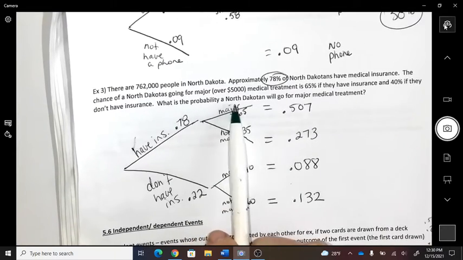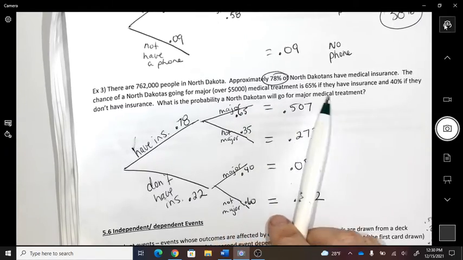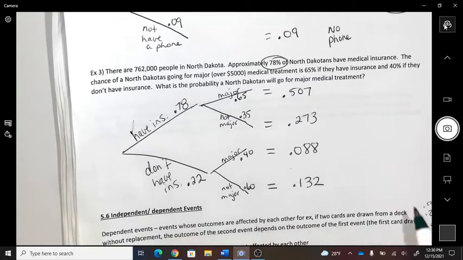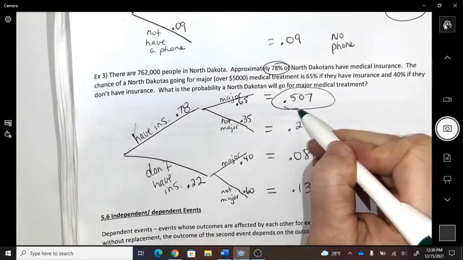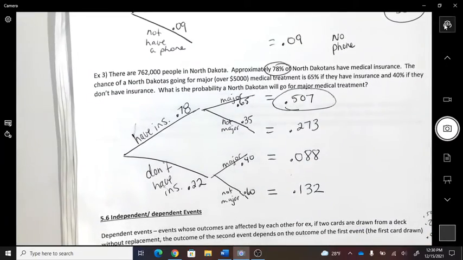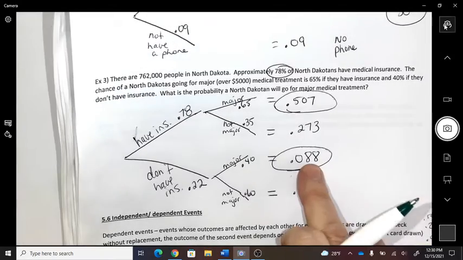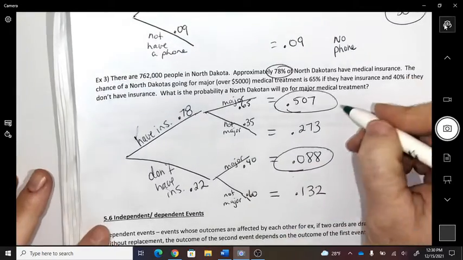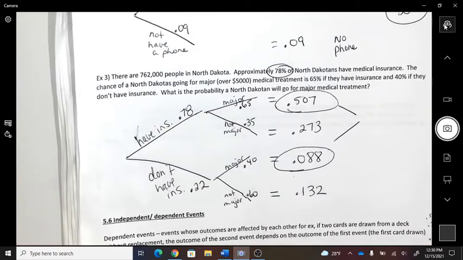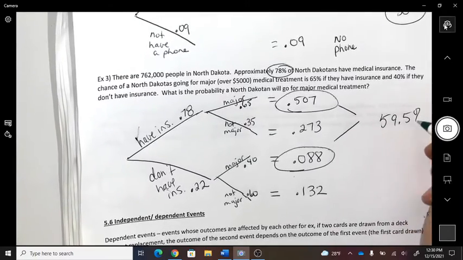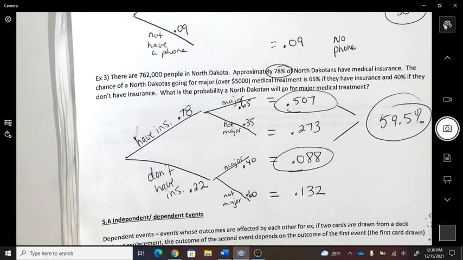What's the probability of a North Dakotan going for a major medical treatment? So which ones of those are going for a major? This one is going for major and with insurance. And this one is going to be going for a major treatment without. So what do those add up to be? So there's a 59.5% probability that a North Dakotan's going for major treatment.